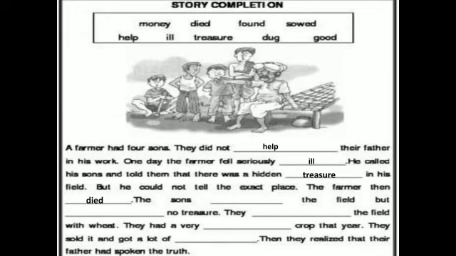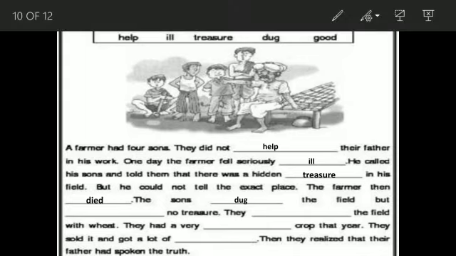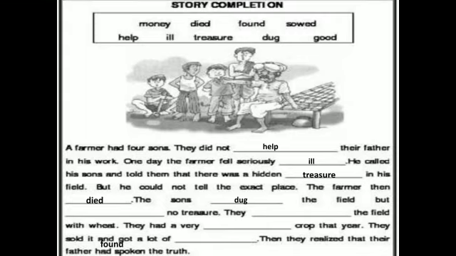Now after listening to this story, that there is a treasure which is hidden in the field, what will they do? They dug the field, but found no treasure. They dug all the field, but they found no treasure.